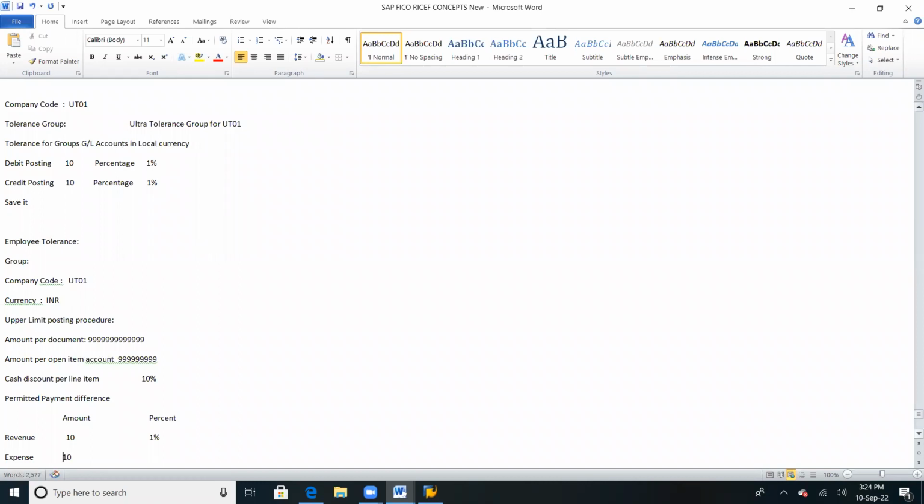10 rupees or 1%. Payment difference. Any questions? Just write it down as it is. The same thing you will see tomorrow in practicals. If you want to write, you can write it down.